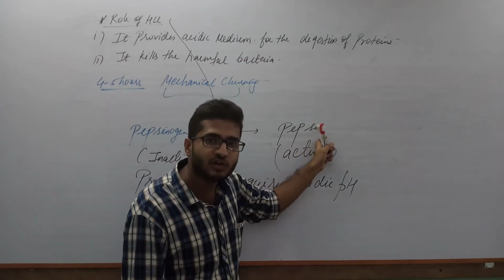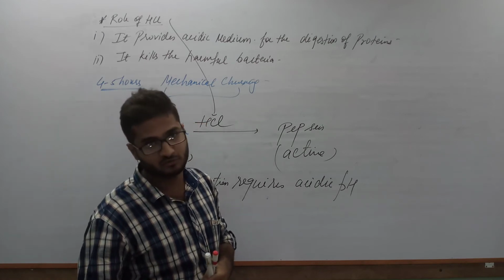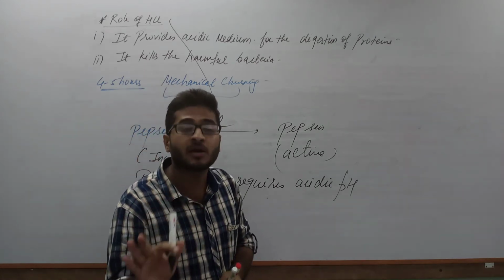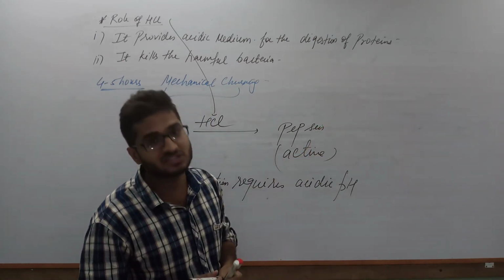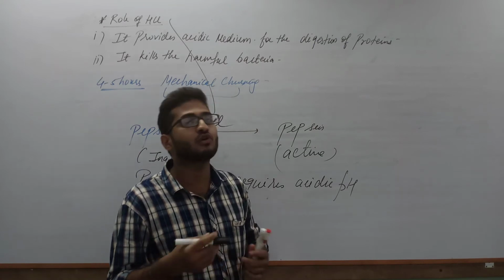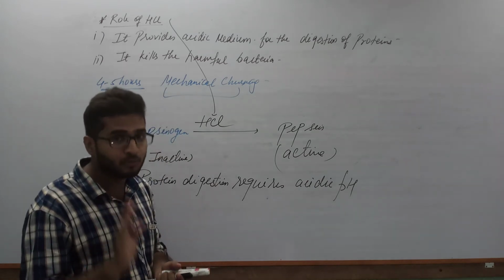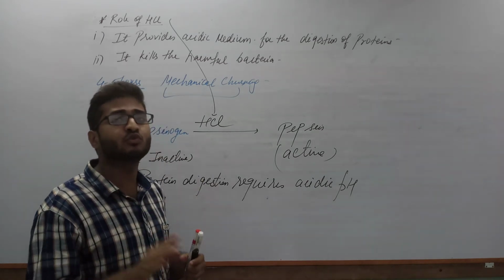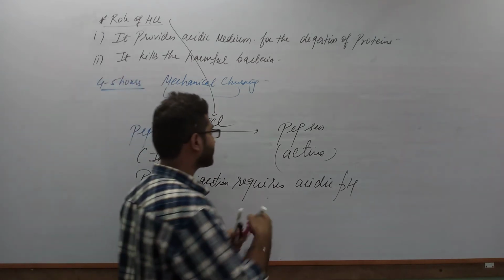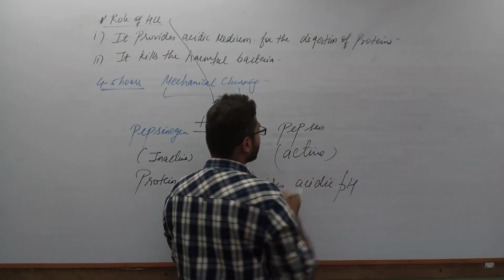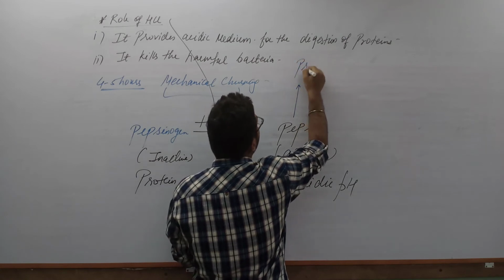But what will this active pepsin do now? This active pepsin will act as a protein digesting enzyme. If you remember, salivary amylase was a carbohydrate digesting enzyme. Pepsin is a protein digesting enzyme, and protein digesting enzymes are also called proteolytic enzymes. Students, these names are very important. Watch the video 2 times, 3 times, but technical words are very important to write in the exam, and for your knowledge also you should remember them. So pepsin is acting as a proteolytic enzyme.